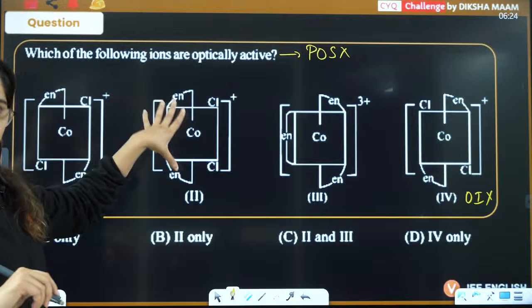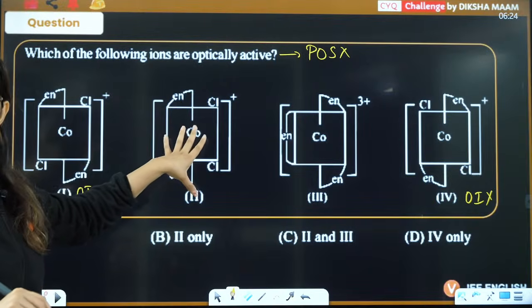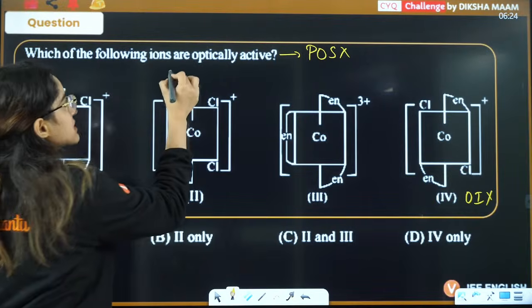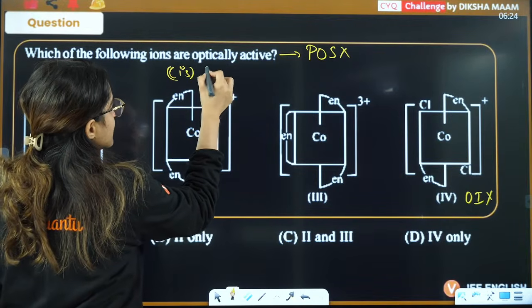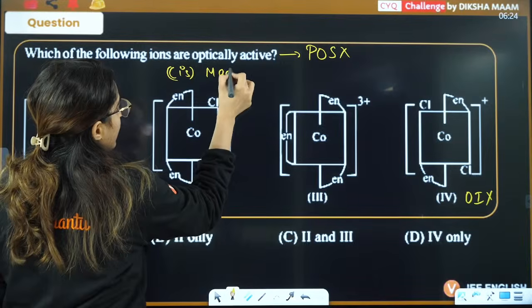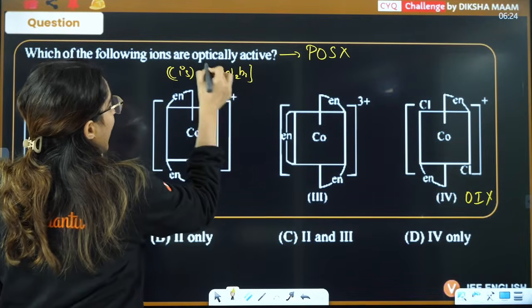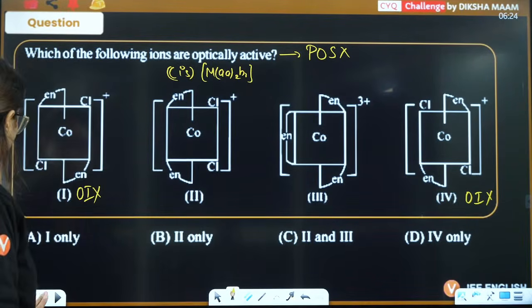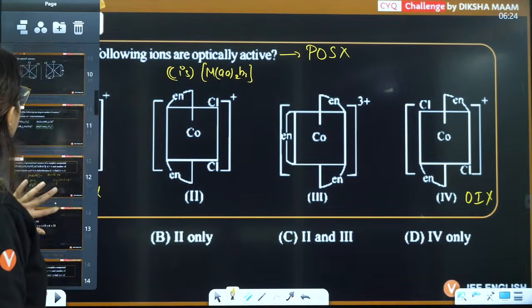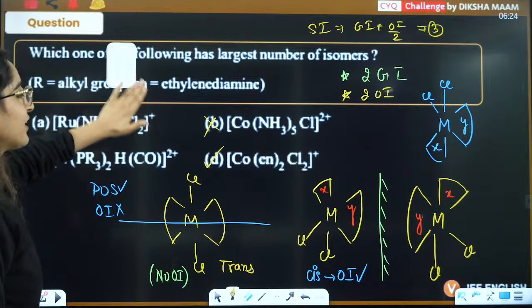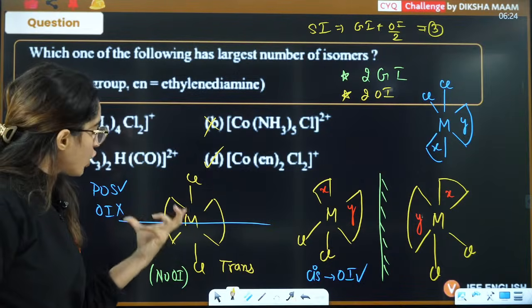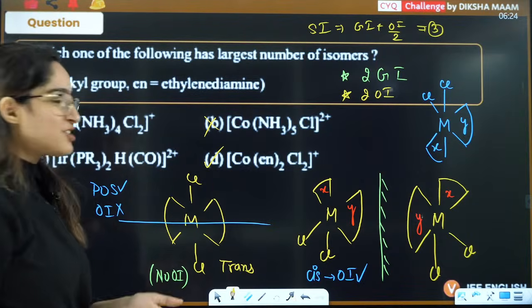In this case, I have just told you this, we have discussed this. This is a cis compound, and that is cis MAA twice B2. Haven't we seen this? I have told you this here as well. If you remember, that's why you were asking, ma'am, why so much in detail, right? Because we have another question also, and in detail only I'll teach.